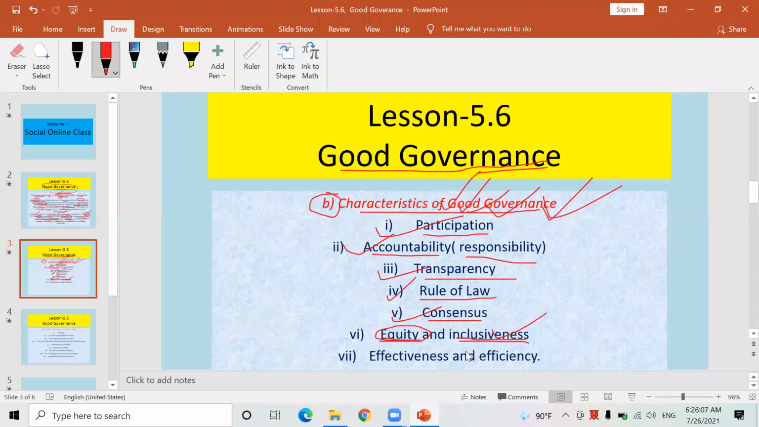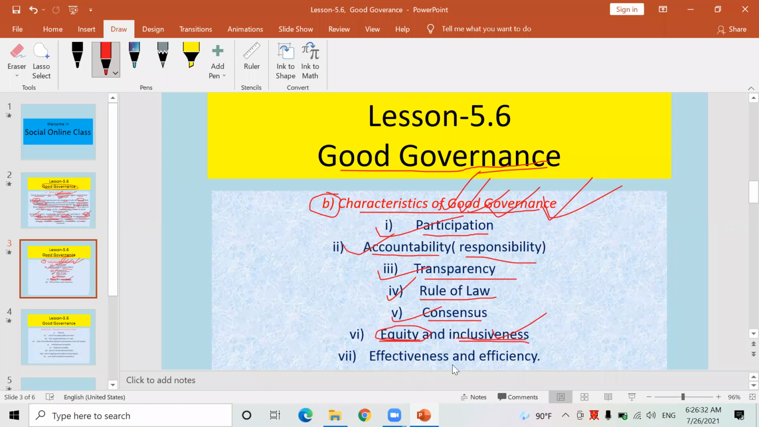They are also seen as major, main leaders of the nation. These all things will be there if there is good governance. If there is not good governance, if the government is not working fairly, if the government is not an honest one, equity and inclusiveness won't be there.